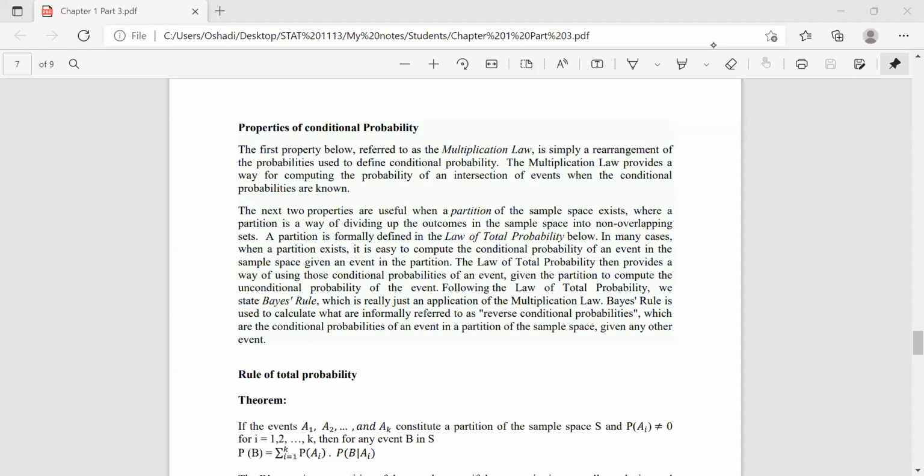All the three things, multiplication law, law of total probability and the Bayes rule, are based on conditional probability, right? The next two properties are useful when a partition of the sample space exists, where a partition is a way of dividing up the outcomes in the sample space into non-overlapping sets. So the law of total probability and the Bayes rule both are used when the sample space has been partitioned into non-overlapping sets, right? Non-overlapping sets.